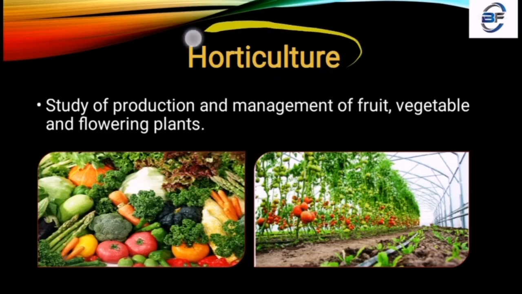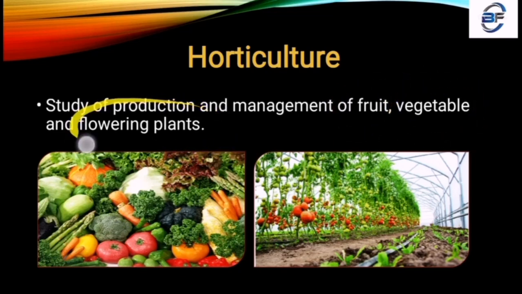Next, horticulture. Horticulture includes three types of things: one is fruit, another is vegetable, and another is flowering plants. If we talk about a rose plant, a China rose plant, or any type of flowering plant, it is included in horticulture. Any type of fruit and any type of vegetable are also included in horticulture. So the study of production and management of fruit, vegetables and flowers is otherwise known as horticulture.